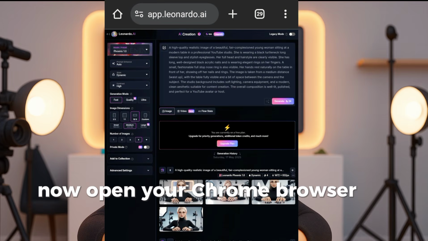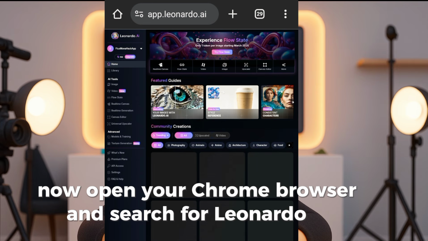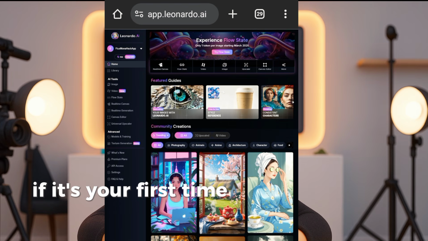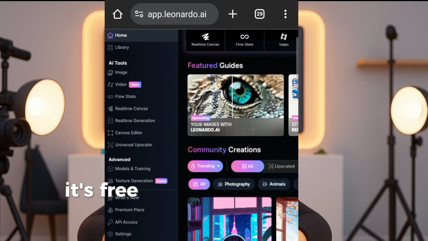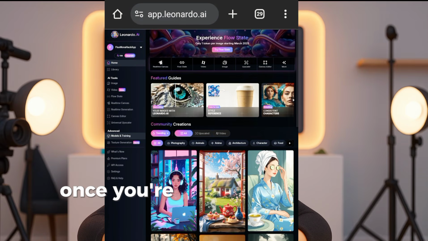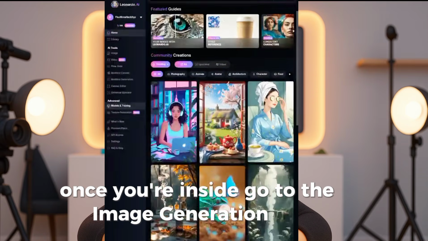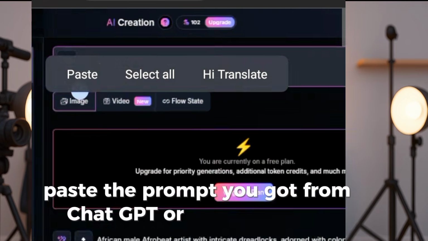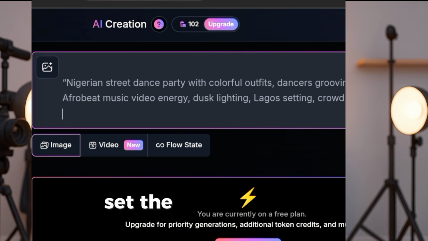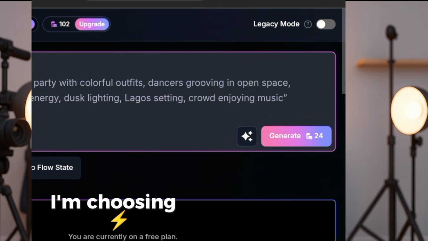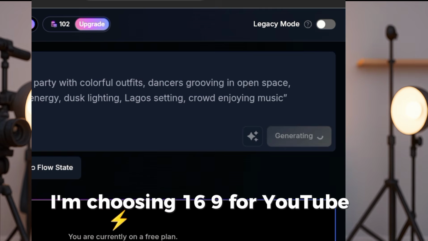Now open your Chrome browser and search for Leonardo AI, then click the official site. If it's your first time, you'll need to sign up, it's free. Or just log in if you already have an account. Once you're inside, go to the Image Generation tab. Paste the prompt you got from ChatGPT, or type your own. Set the aspect ratio depending on where you're posting your video. I'm choosing 16:9 for YouTube.